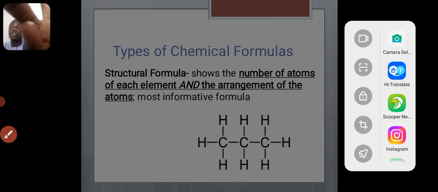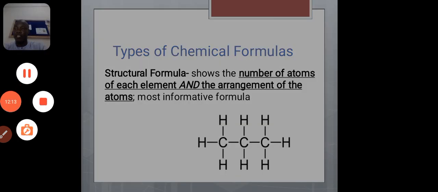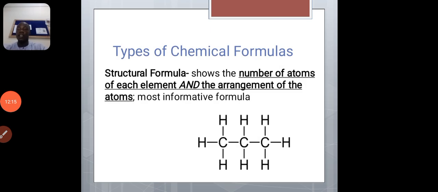This is because if we look at this very well, we'll see that we have the number of atoms and how the atoms are arranged. So that is the structural formula. It shows the number of atoms and the arrangement of the atoms. So it's more informative compared to the molecular formula. It gives more information compared to the molecular formula.